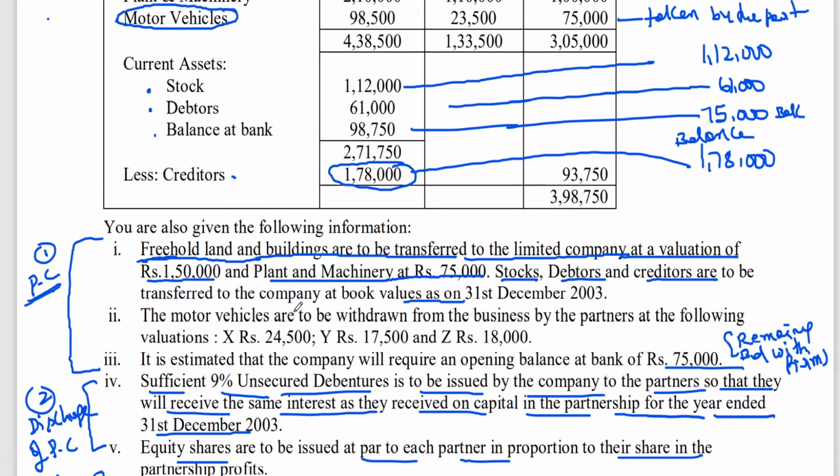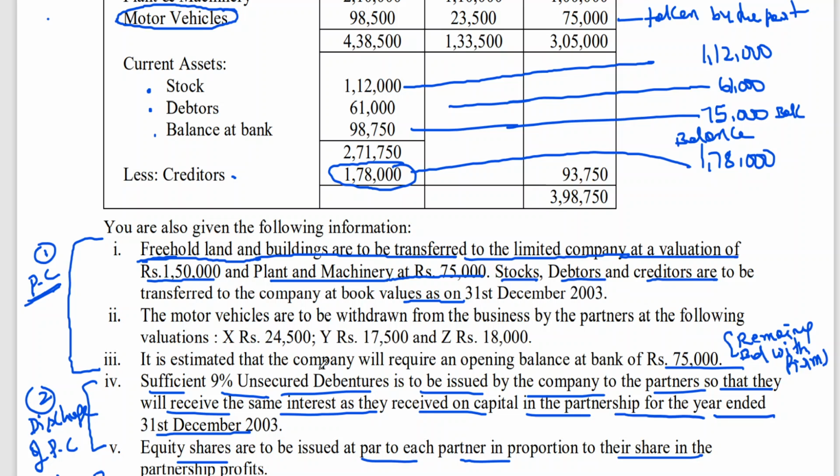the partners want the same interest they were getting as partners, because the moment you float a company, you can't say that on day one the company can pay dividends. It will take some time. So you need to get a profit. Only after getting profit can the company start giving dividends to the shareholders. Partners will become shareholders because they're giving shares to all partners, no?